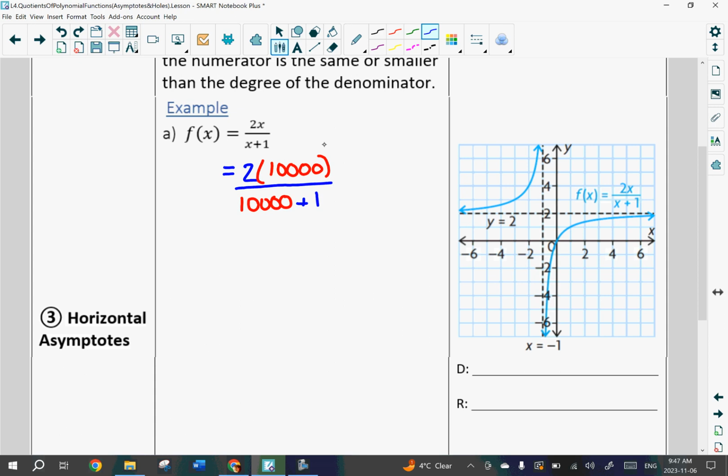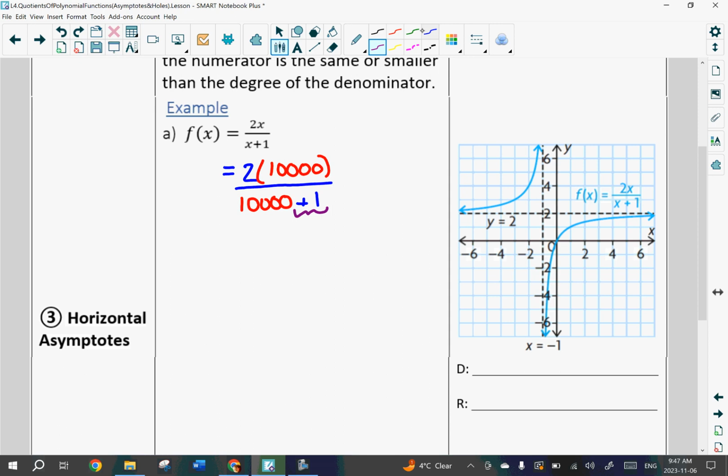Okay. So we talked about it in class when we were talking about magnitudes of numbers and how much difference something is going to make. When we plug in a really large value of x, this plus 1 in the denominator really doesn't make a difference anymore. It's not that we don't respect that it's there. It's just that it's not a big enough number to cause much sway.